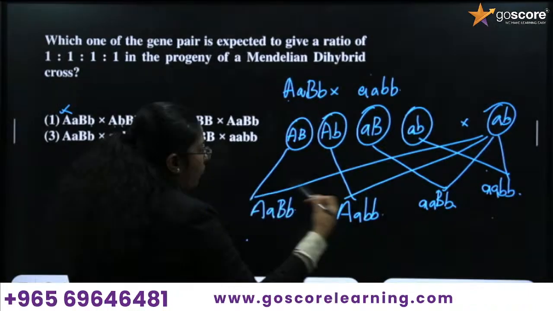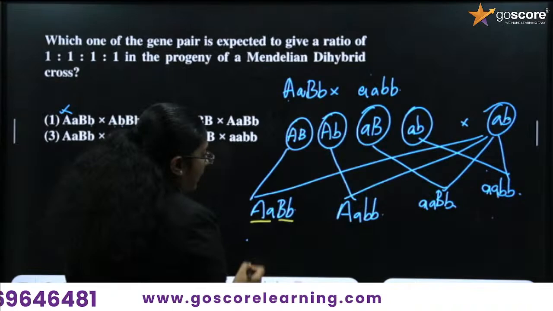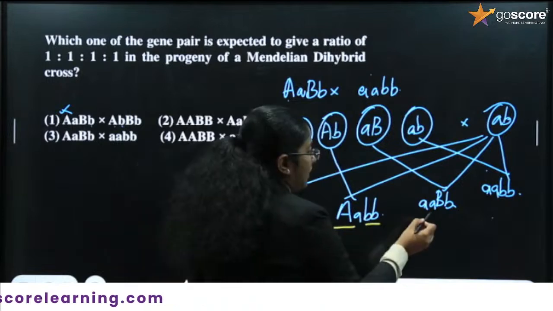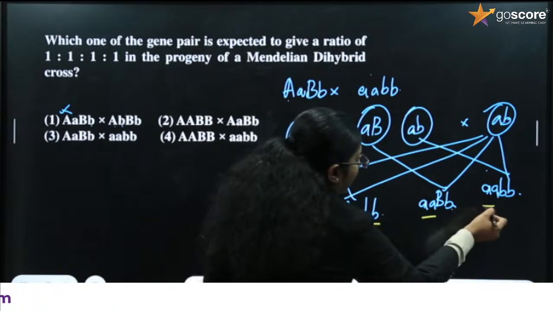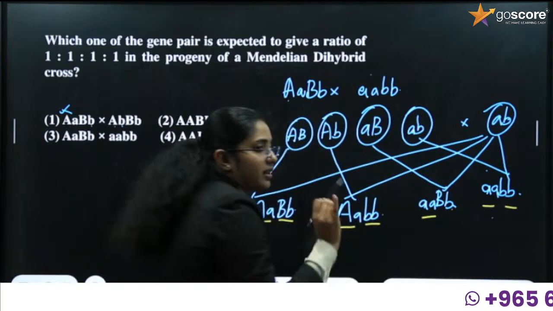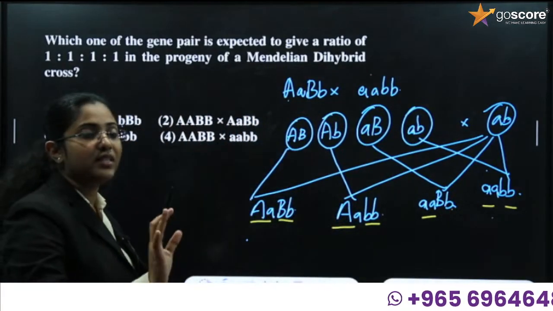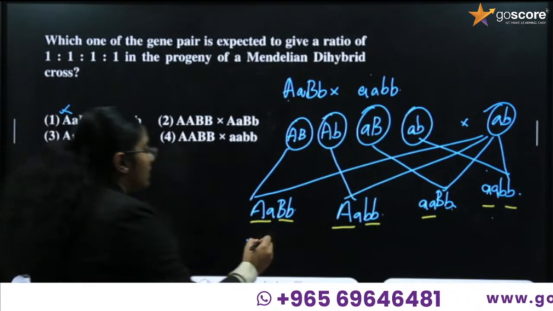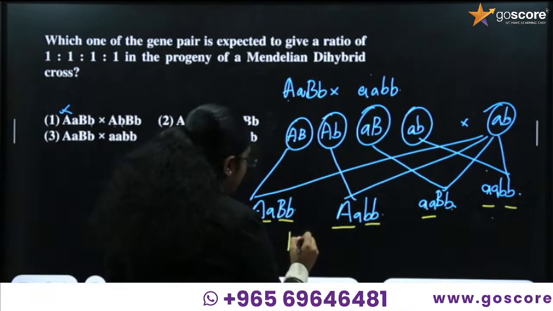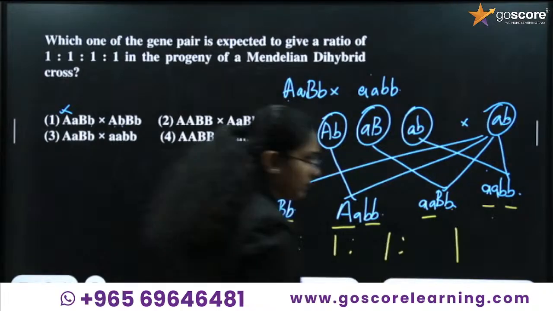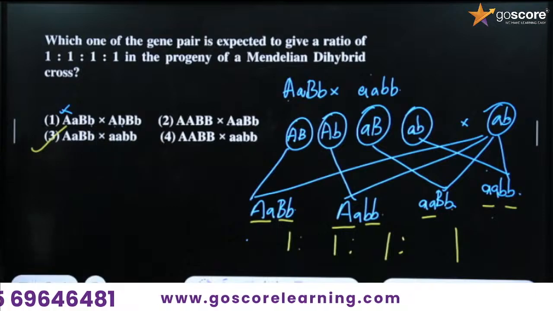See, capital A, capital B here, capital A, small b here, and so on. All the genotypes are different. Here all the genotypes for the cross are different, so we can say the ratio produced here is 1:1:1:1. So what is the answer for this question? The answer is the third one.